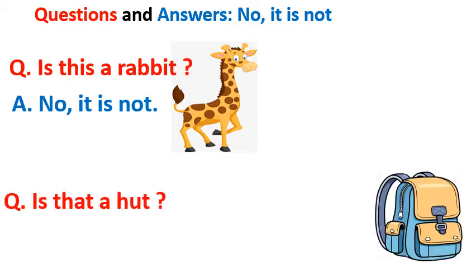Next question. Is that a hut? Okay, children. Is that a hut? Check the picture. Do you think it's a hut? No. It's a bag, right? Yes. You are not agreeing. Ye sahi picture nahi hai. Ye hut nahi hai. Ye bag hai. So, you will answer no, it is not. Nahi, ye hut nahi hai. Correct, children? Yes. I hope you all understood.